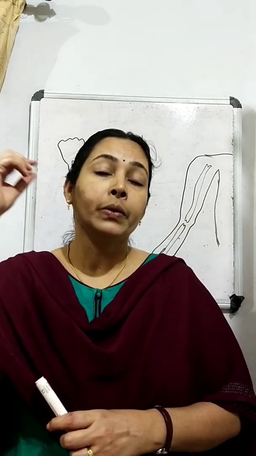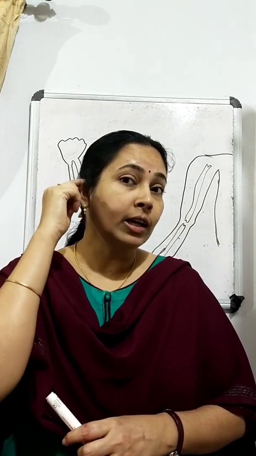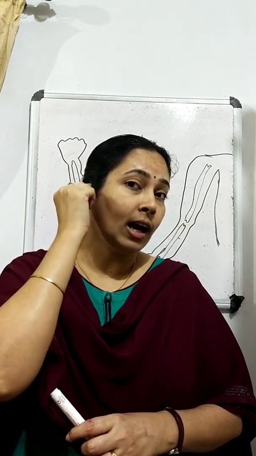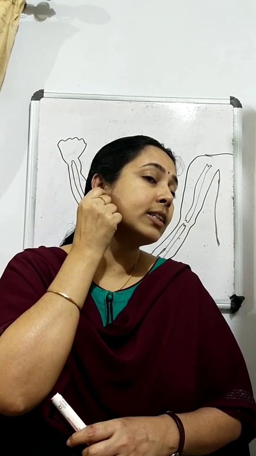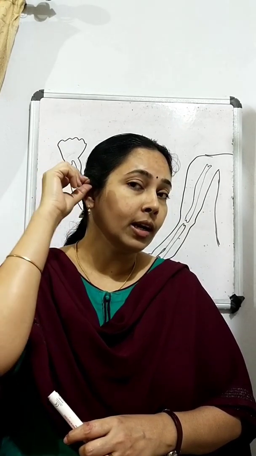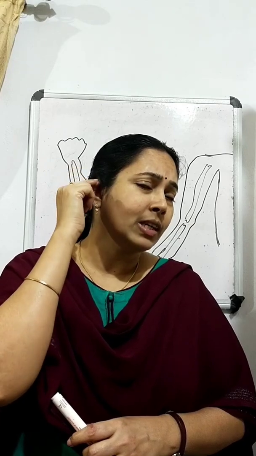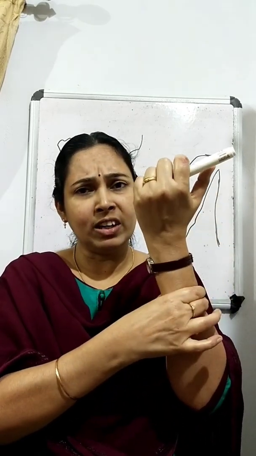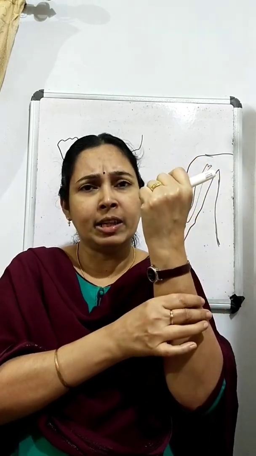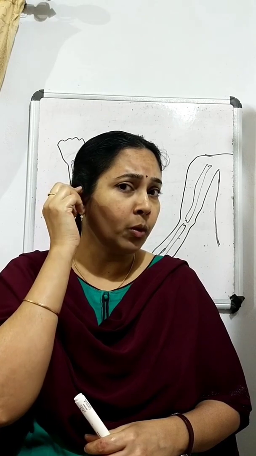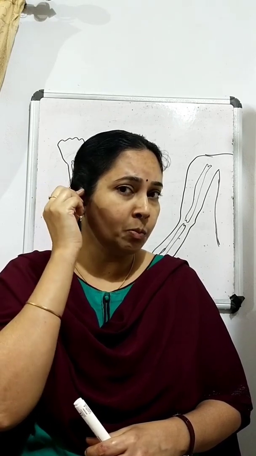For example, feel your ear, touch this upper ear, it is a little hard. But when you touch your earlobe, it is very soft. But here it is a little hard. Is it due to a bone? If you touch a bone, it is very, very hard and we can't bend the bone. But here it is not as hard as a bone and we can bend this part.